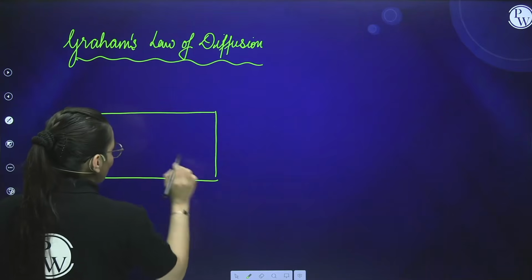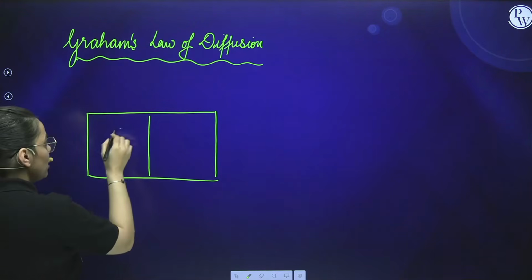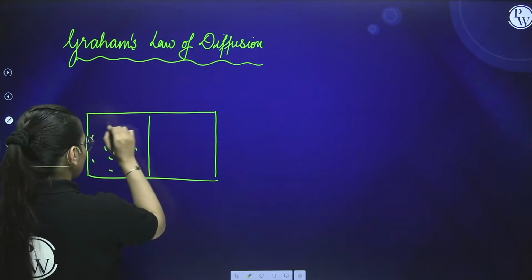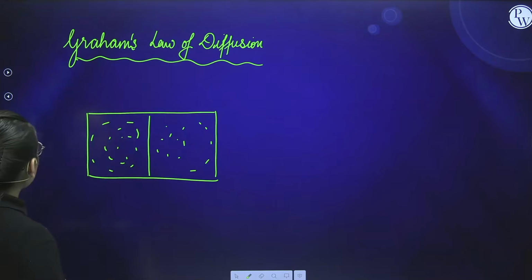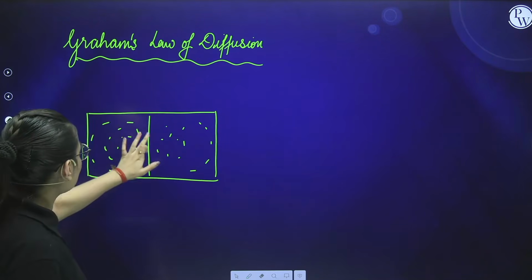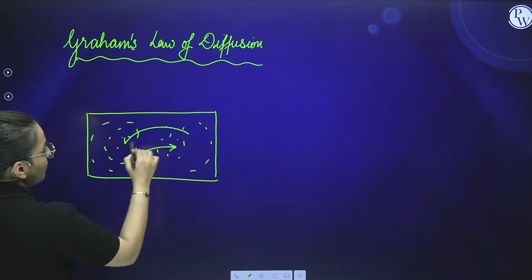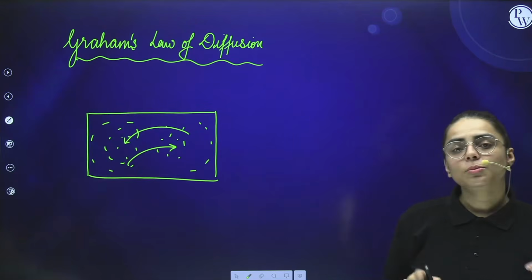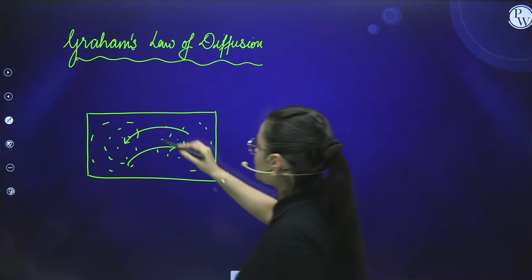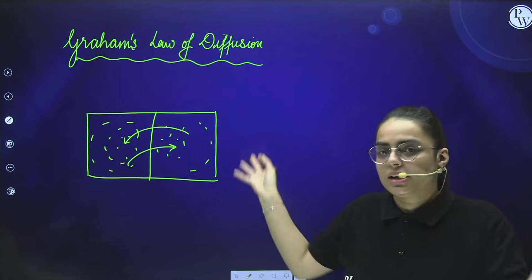For example, you have this case, and you have a membrane over here. There are A type of particles here and B type of particles. Now what happens if I remove this whole membrane? They will get intermixed. This is what diffusion looks like. But what will be effusion? See, there was a full membrane over here that got removed and it got intermixed.